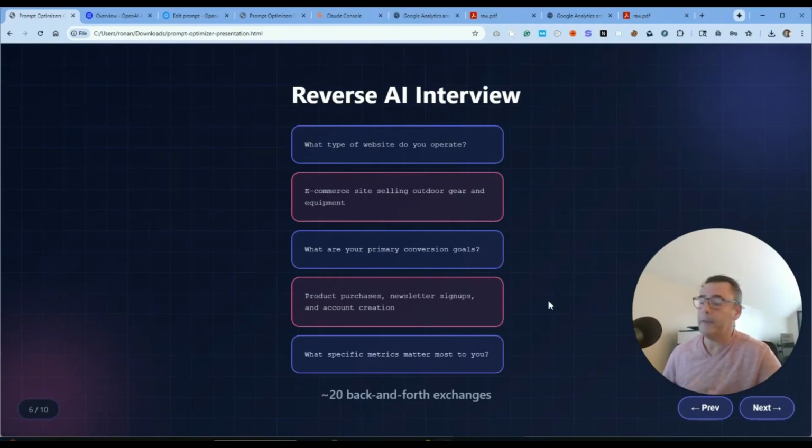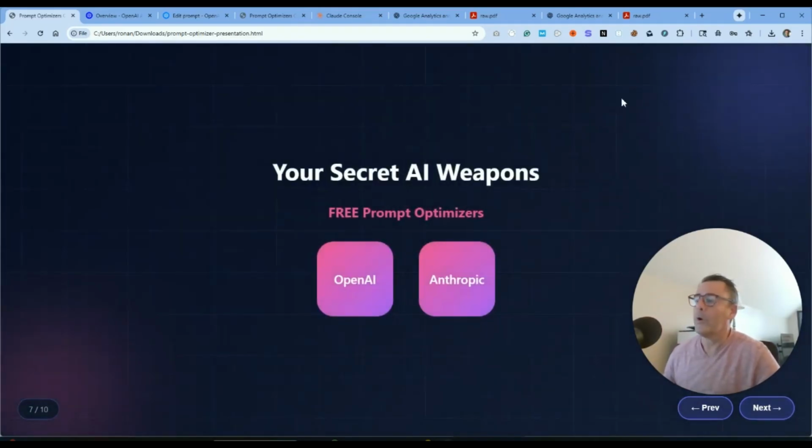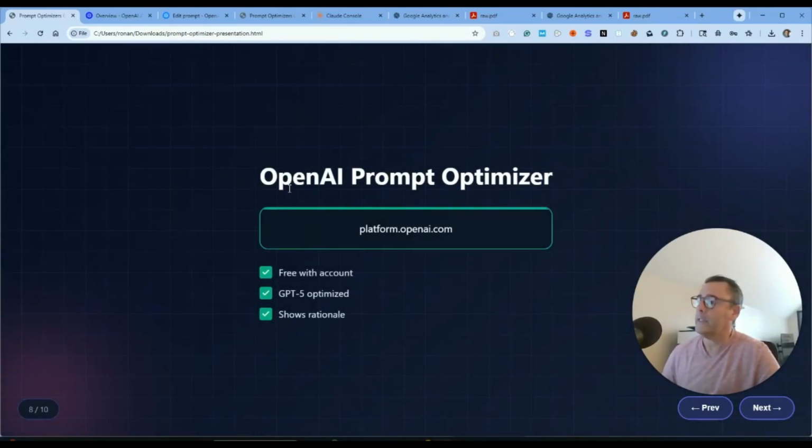And then you'll get a prompt that you can use to analyze your data if it's in an Excel file that you upload. But we're going to use a much better method that is significantly faster and will get you much better results. And I'm going to show you an example of what those look like. And these are both available in OpenAI and Anthropic. So let's go ahead and look at that OpenAI prompt optimizer.